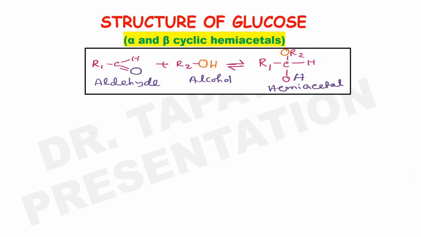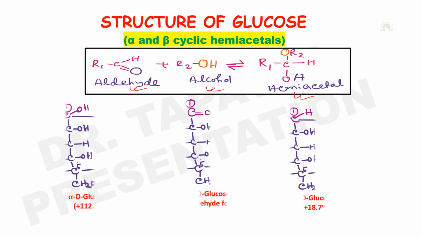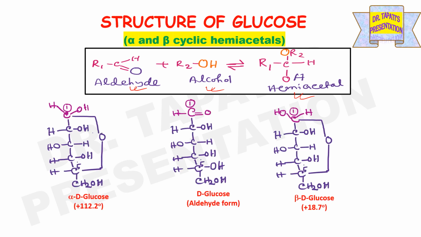An aldehyde or ketone reacts with alcohol to produce hemiacetal or hemiketal respectively. Similarly, the hydroxyl group of monosaccharides reacts with its own aldehyde or keto functional groups to form hemiacetal and hemiketal. The aldehyde group of glucose at C1 reacts with the alcohol group at the C5 carbon to form two types of cyclic hemiacetals, namely alpha-D-glucose and beta-D-glucose.